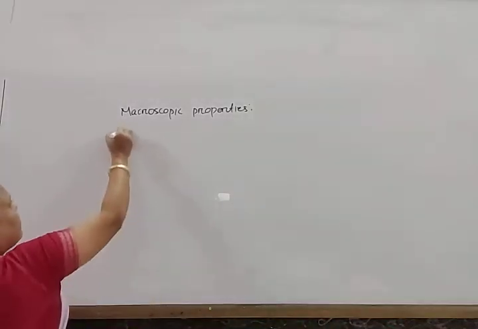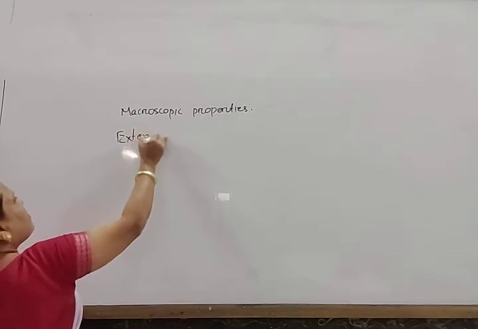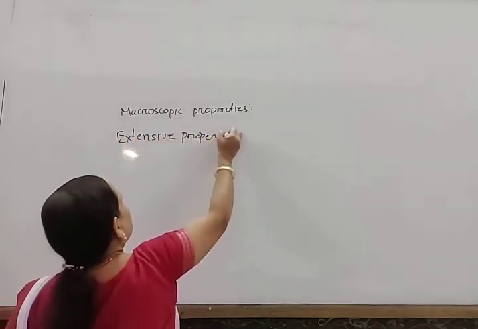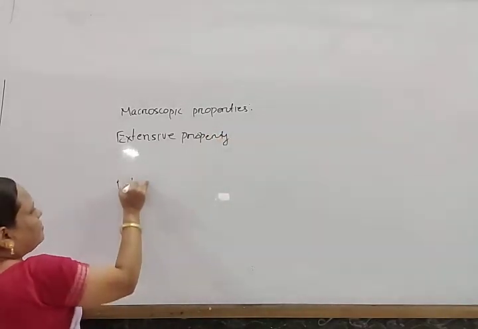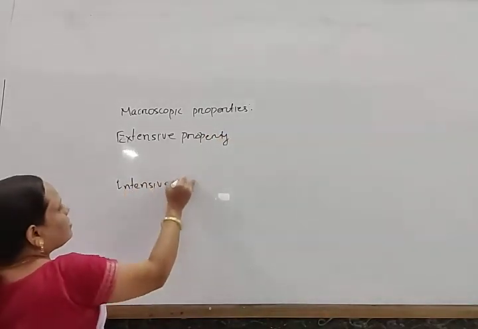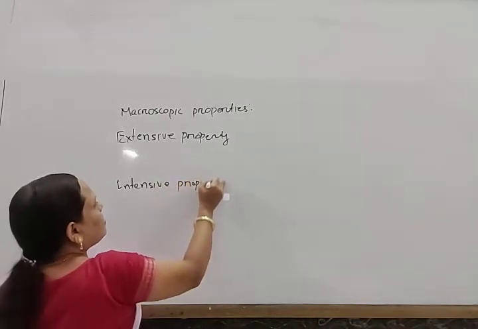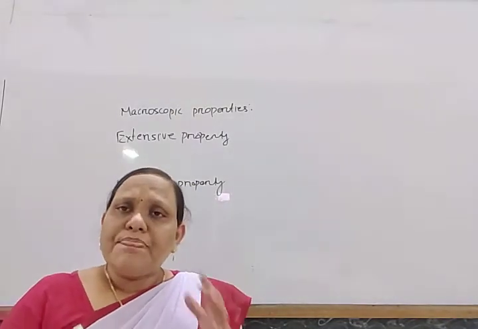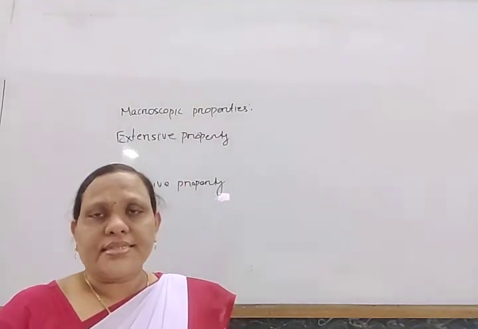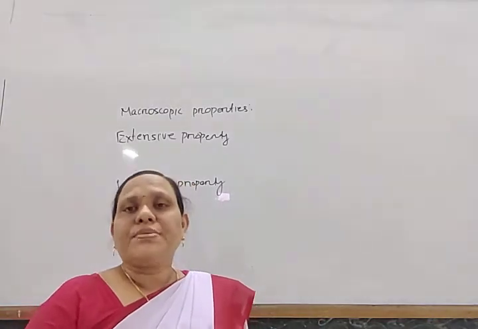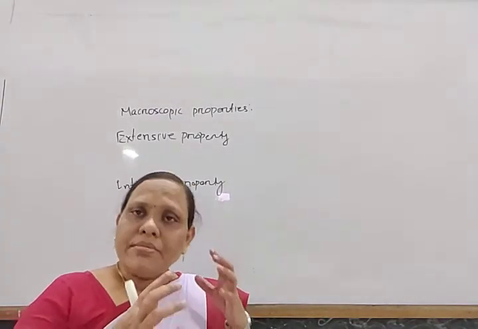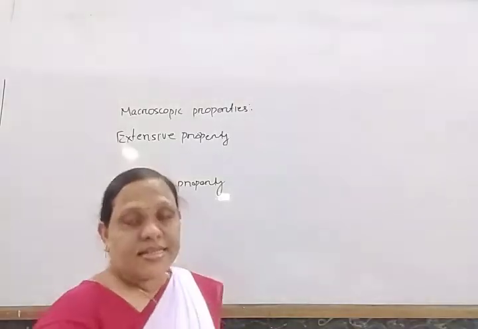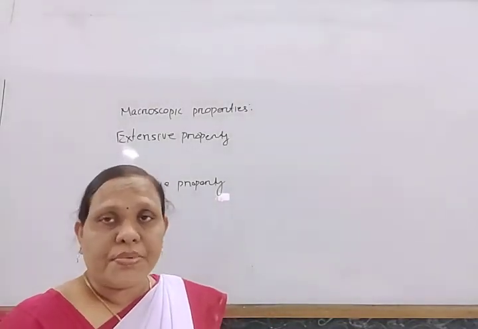The properties which depend on the amount of the substance, which depend on the mass or amount of the substance, are known as extensive properties.